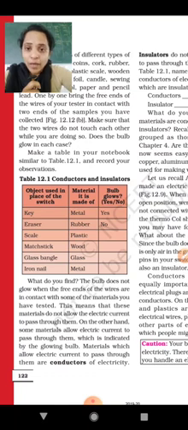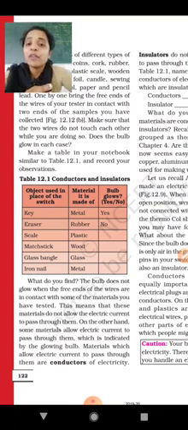Scale, it's made up of plastic, so it will not allow the current to pass, so it's an insulator. Matchstick, it's made up of wood, so again it will not allow the current to pass. So it's an insulator. Glass bangle, again it's made up of glass, it will not allow the current to pass, so it's an insulator. Now the last one is the iron nail. It's made up of a metal, and metal allows the current to pass, so it's called a conductor.